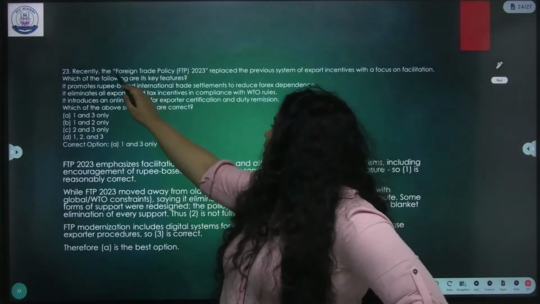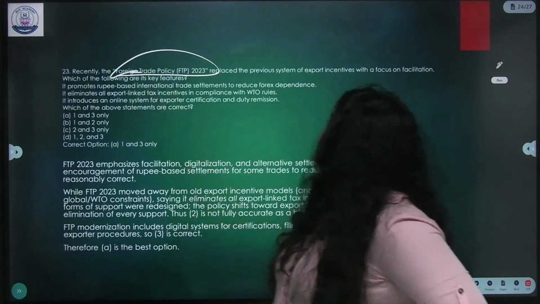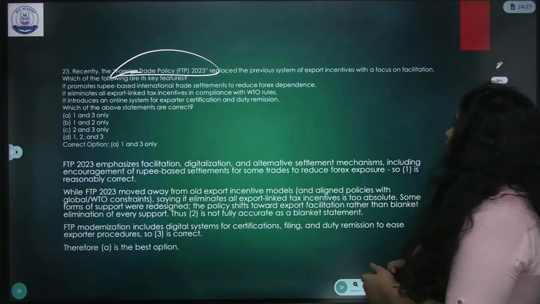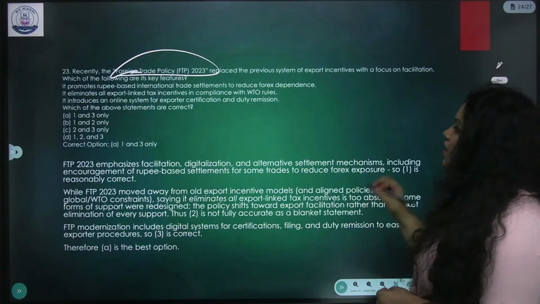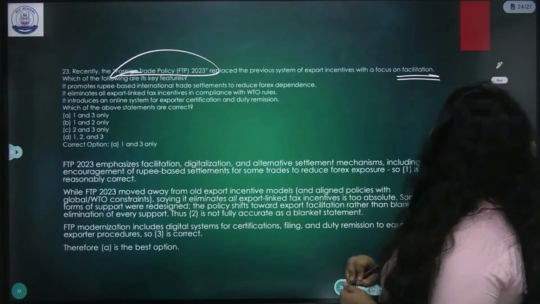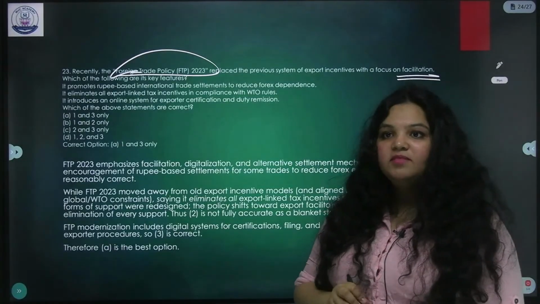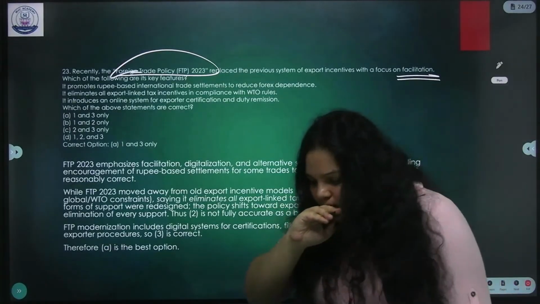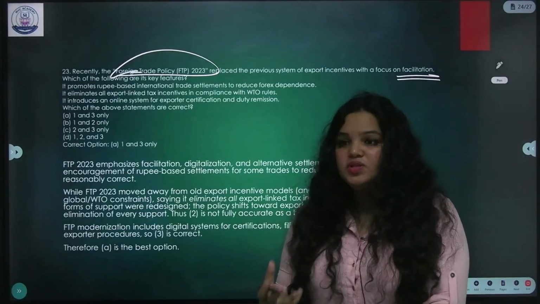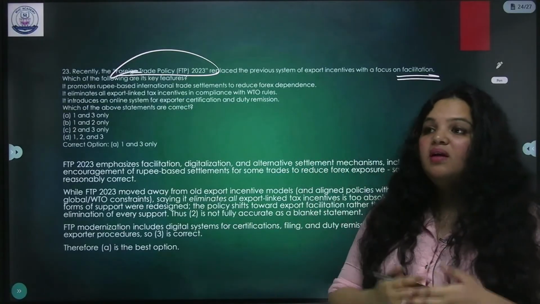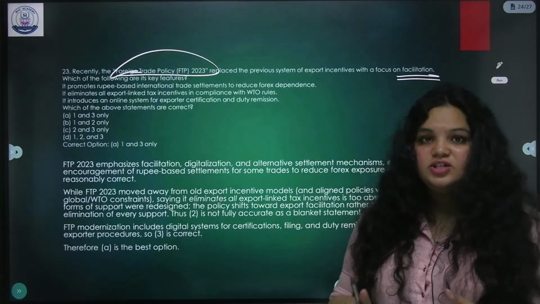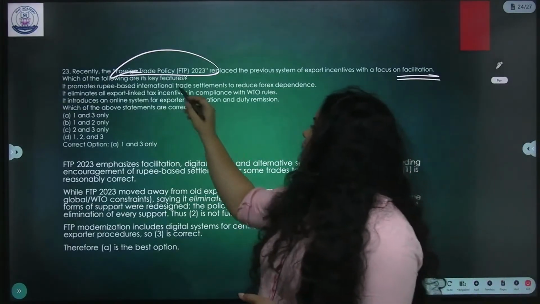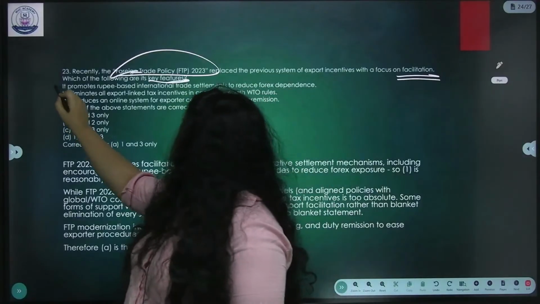Next, the foreign trade policy replaced the previous system of export incentives, with a focus on facilitation. Increasing India's exports is one of our major goals. We are doing everything we can to make the transaction smooth. Now, we are asking about the features over here.